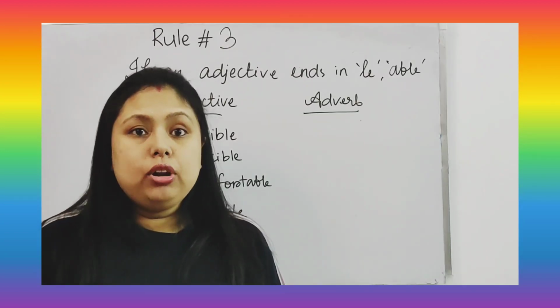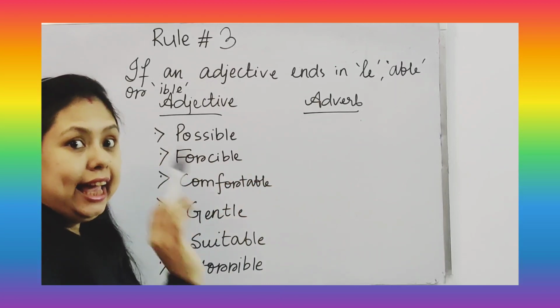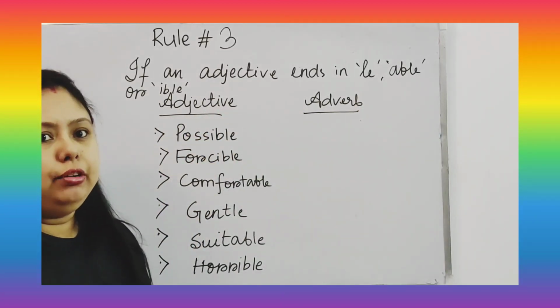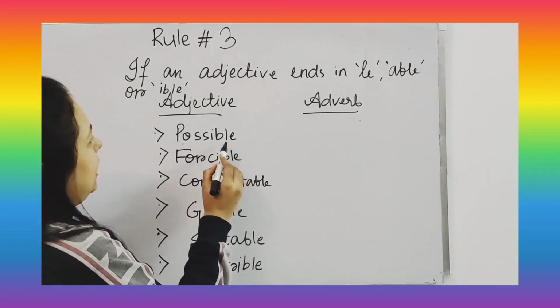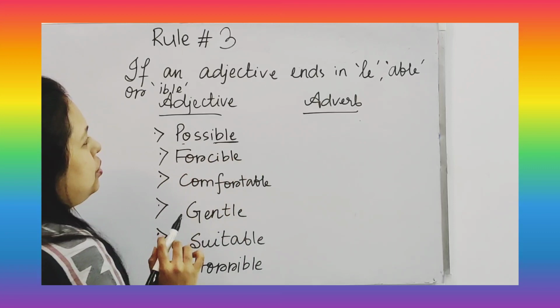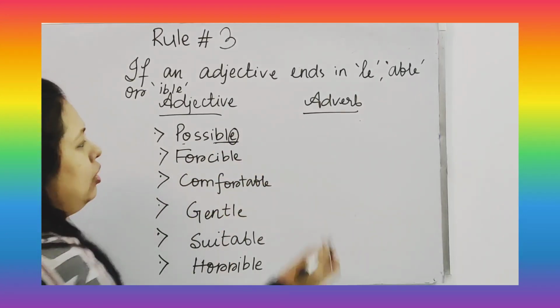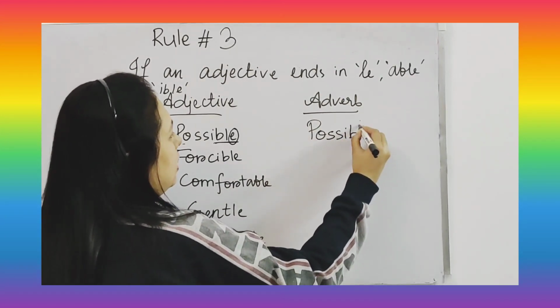Now let's see rule number 3. If an adjective ends in le, ible or able, what will the adverb be? Here you can see possible, ending in ible. We just replace the e with y, so it will be possibly.